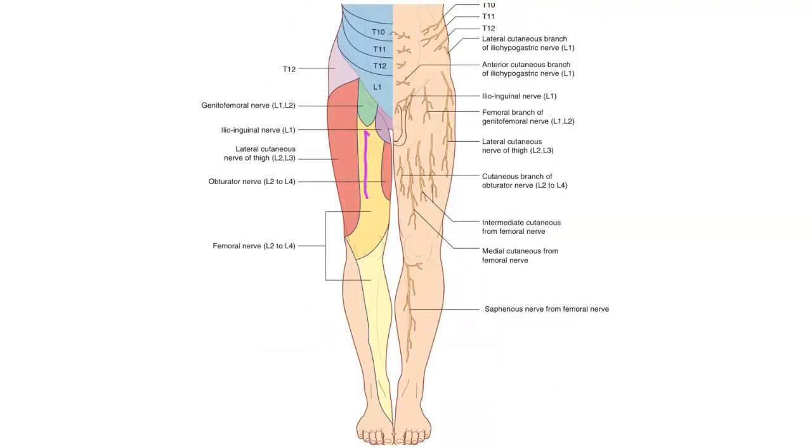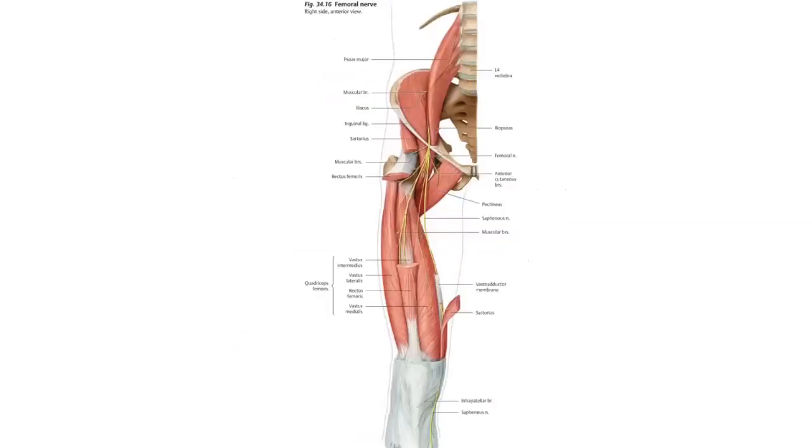All of this is femoral nerve, including this. So the femoral nerve supplies much of the lower limb. It may not be motor, but all of this is sensory through the saphenous nerve, and motor to most muscles of the thigh.